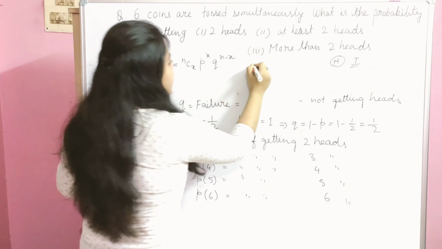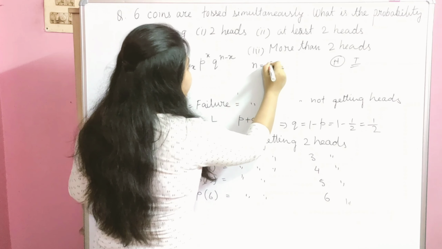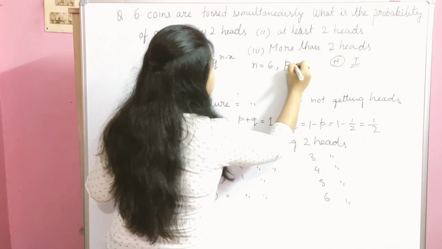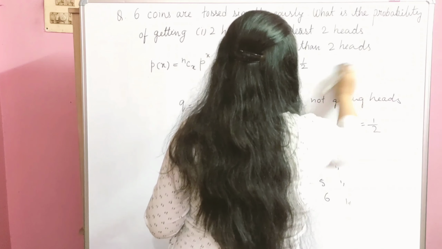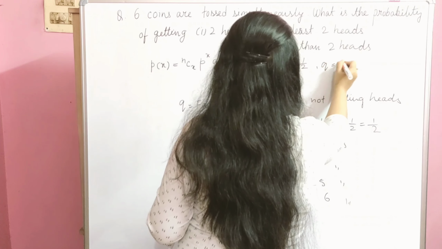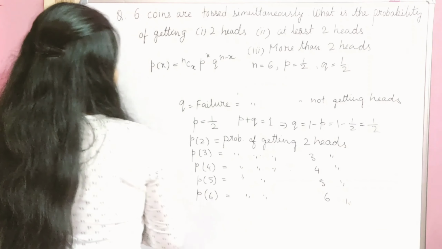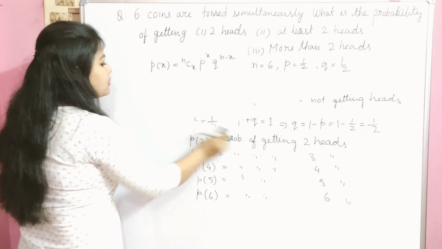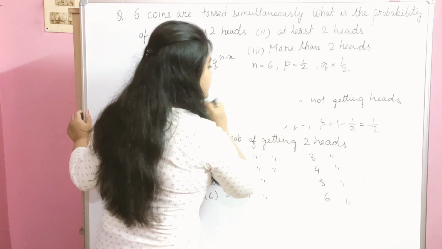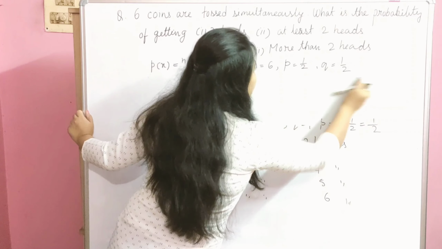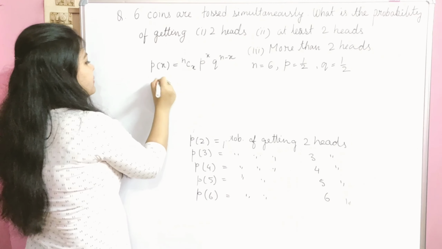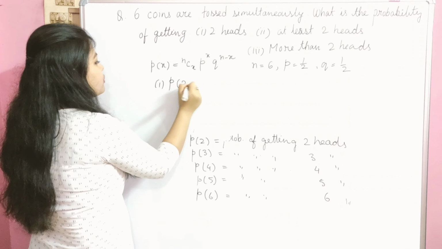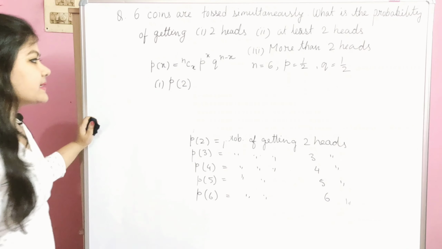Here we have found that the n value is equal to 6, the p value is equal to half, and the q value is equal to half. Now the first question is the probability of getting 2 heads. So for the first question, P2 means the probability of getting 2 heads.